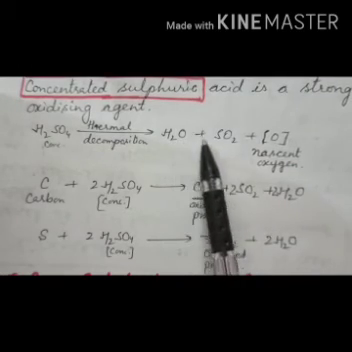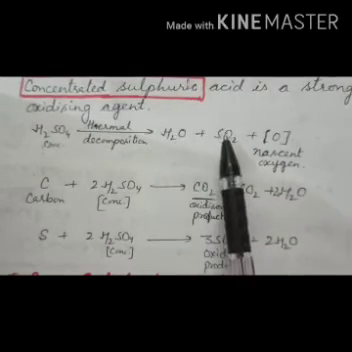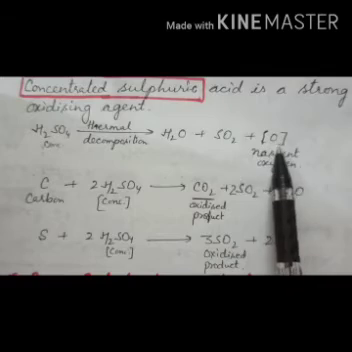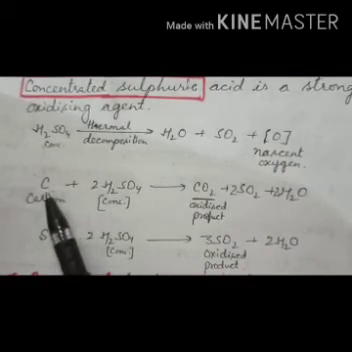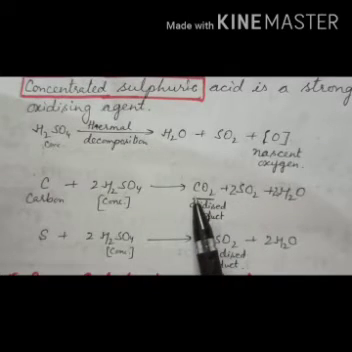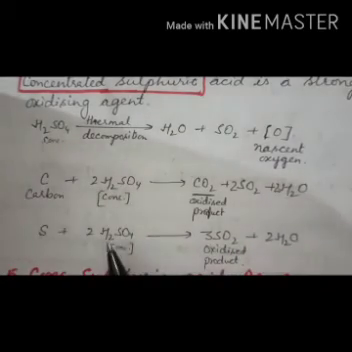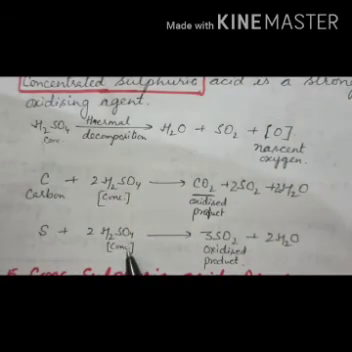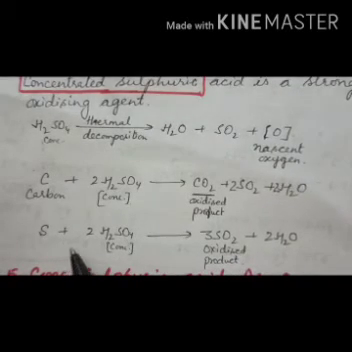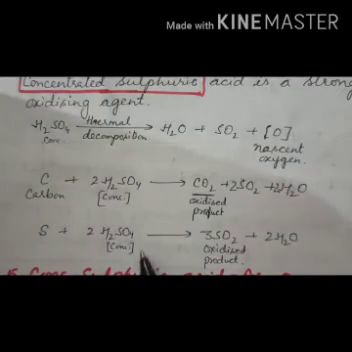These two products are always formed, water and sulfur dioxide, and this nascent oxygen oxidizes the non-metal, that is carbon is oxidized to carbon dioxide. In the same way, sulfur is oxidized to sulfur dioxide with the help of concentrated sulfuric acid, and it gives water. So when sulfur reacts with concentrated sulfuric acid, it gives the oxidized product, sulfur dioxide, and water.